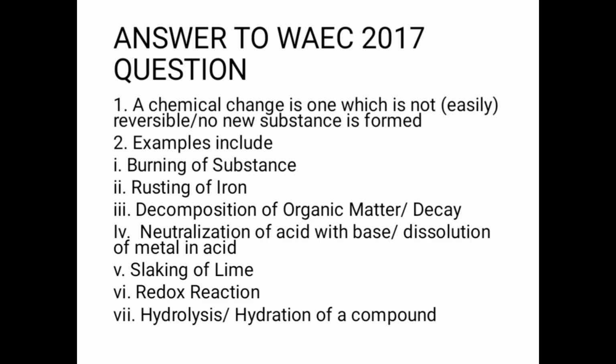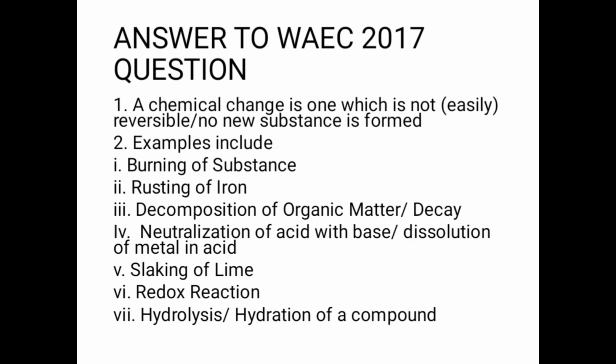Then of course, if you say a chemical change is one which is not easily reversible and a new substance is formed, you will still get your mark. So this is 2 marks. Either way, you are very correct. And then the second question says examples. So you have to write 2 examples. I gave you about 7 examples here. You can pick any 2 of them. It's good that you study them, and then of course you give 2 examples in that question.